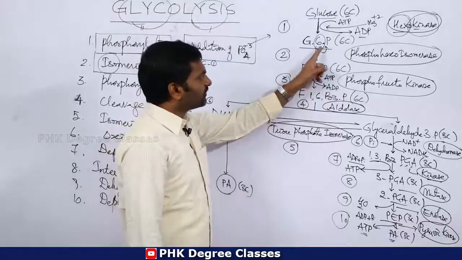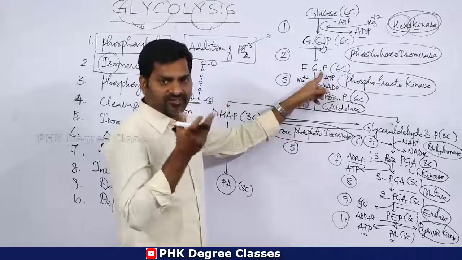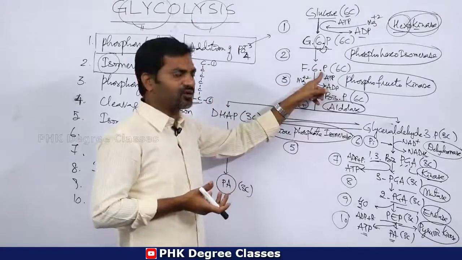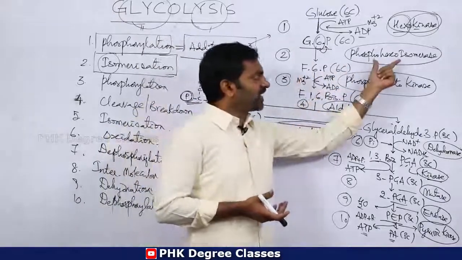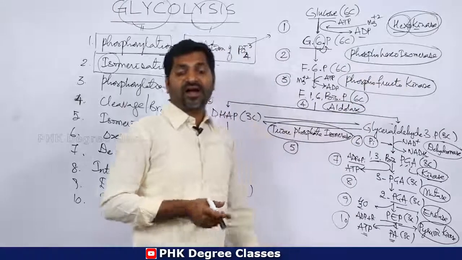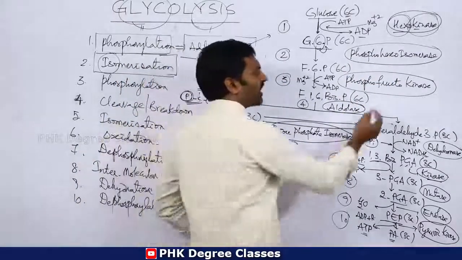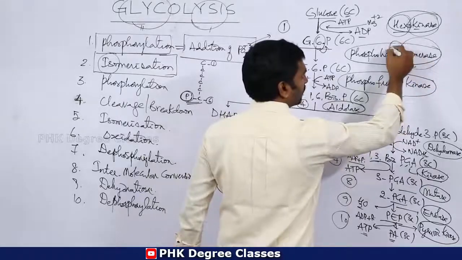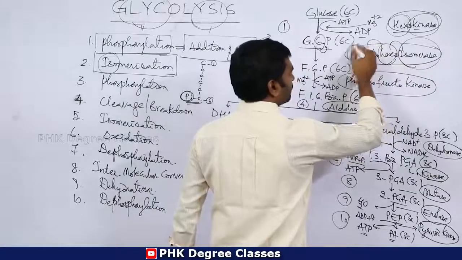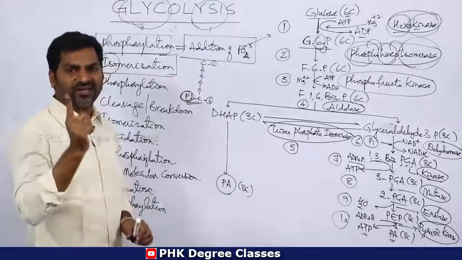Then the enzyme is phosphohexoisomerase. Isomerization is catalyzed by enzymes called isomerases. Hexo means 6 carbons, and phospho means phosphate. So this is the second process.